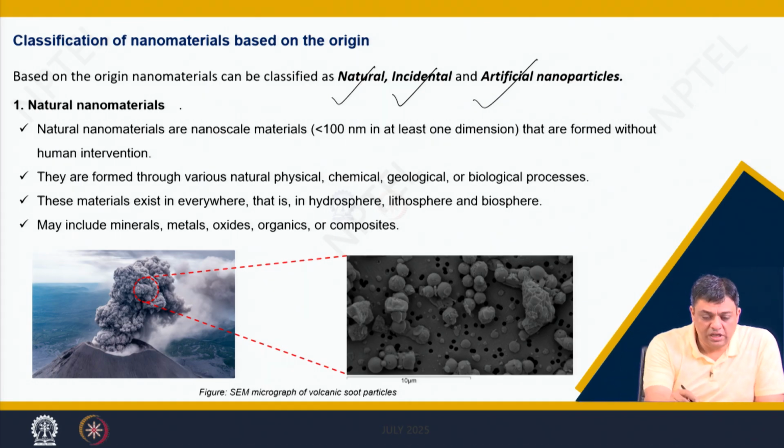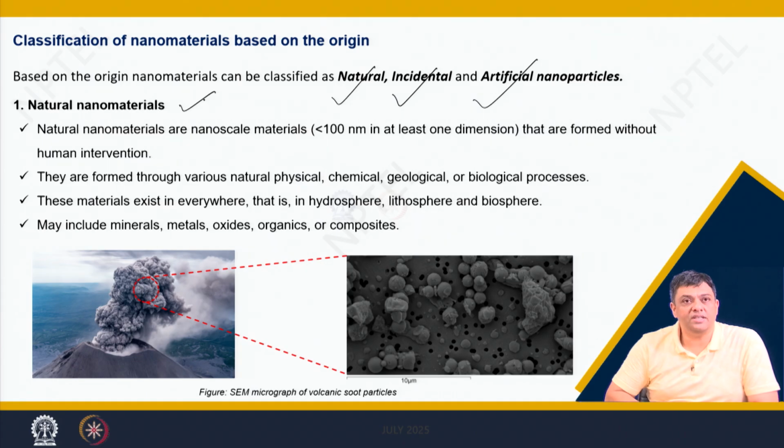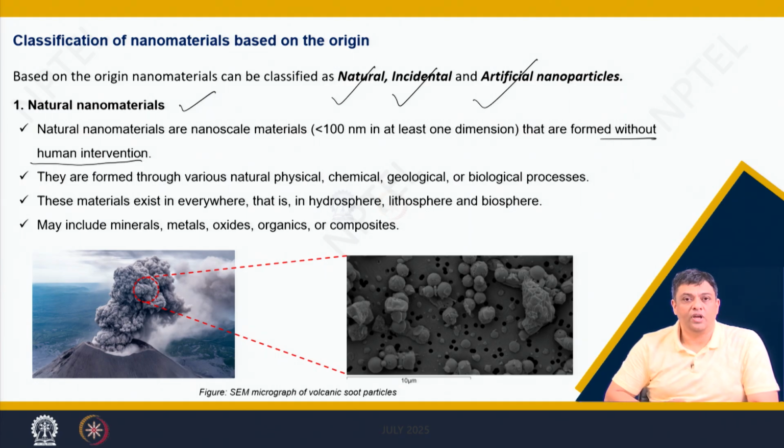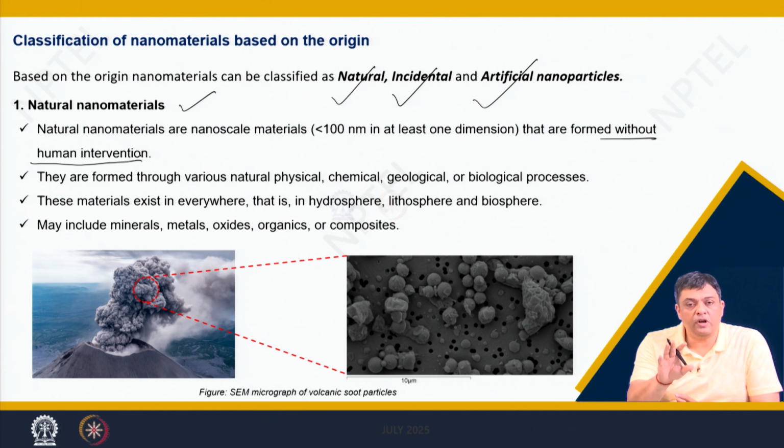So, if you see natural nanomaterials, they are formed without human intervention. The chemical reactions are not driven by human activities or human planning, or the scheme of chemical reactions are not designed by any scientist or engineer.